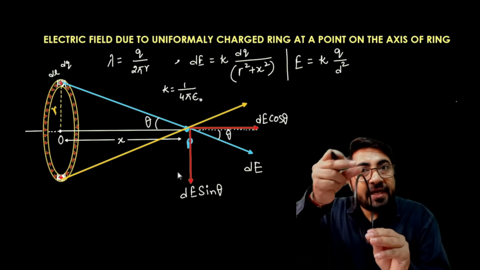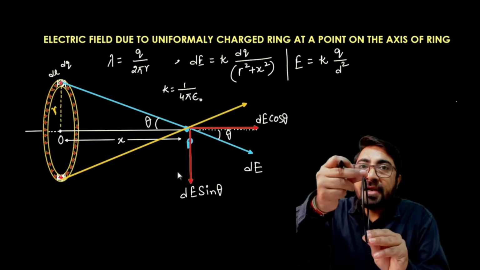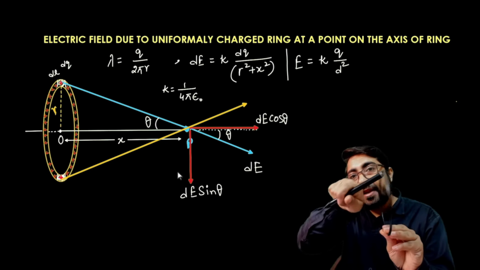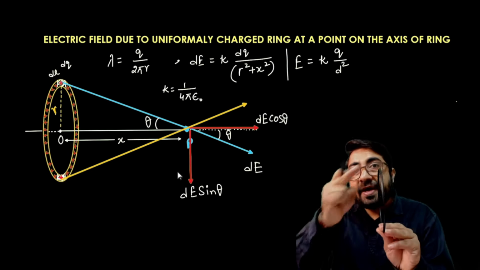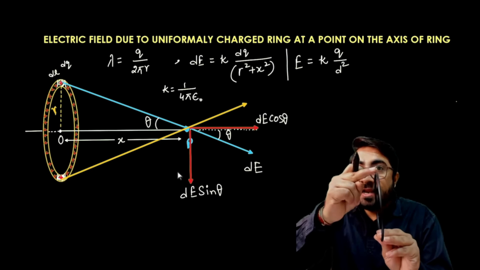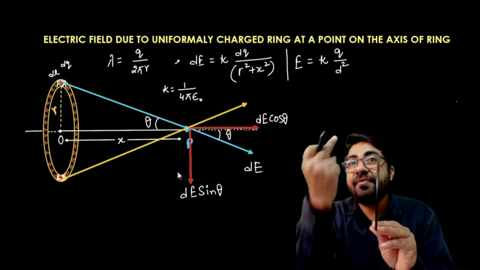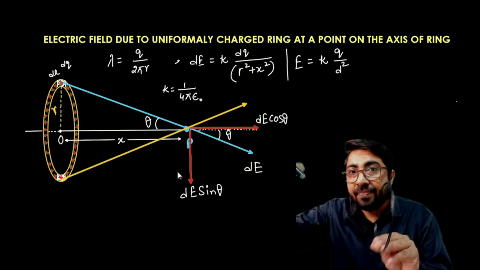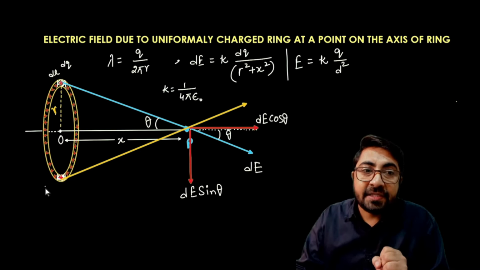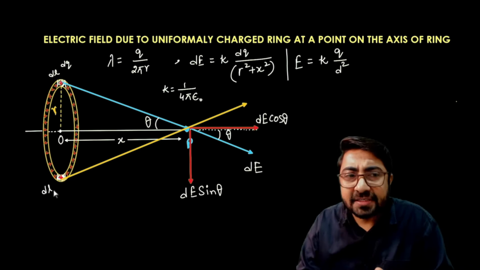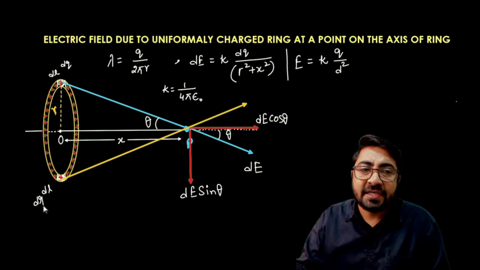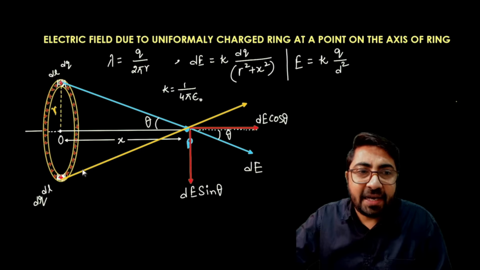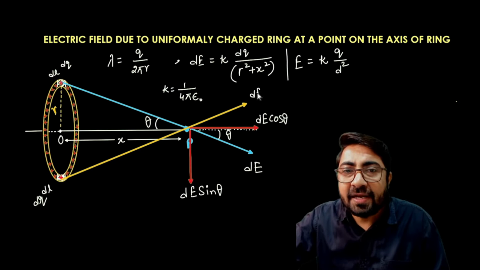Since I have considered here the dl element on the upper side of the ring, this is the electric field. But if I again consider the dl element just opposite to the previous dl element, so where is the electric field? This may be the electric field. Again I considered the dl element same as the previous, so again it has the small charge, that is dq. So what will be the electric field? That is, the electric field is again dE.